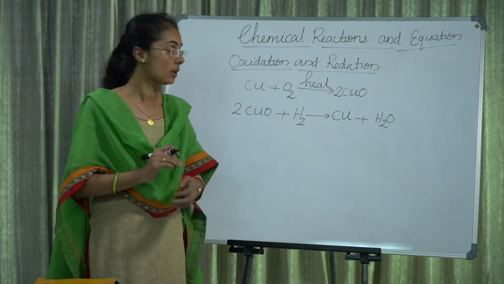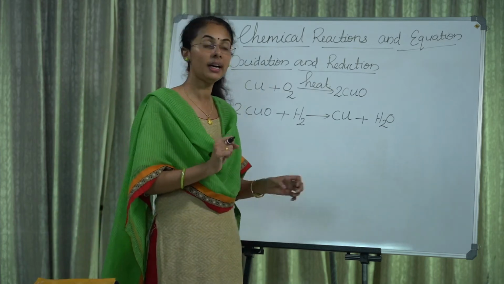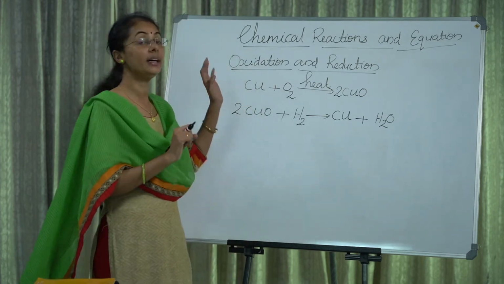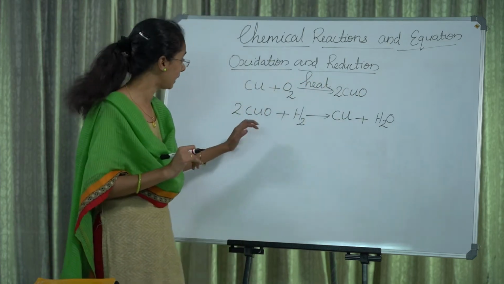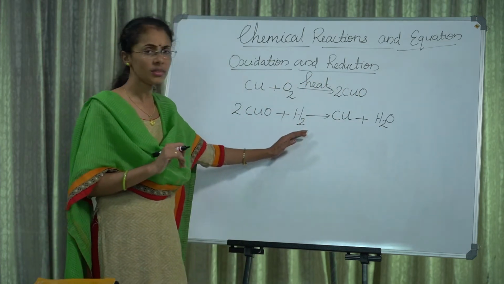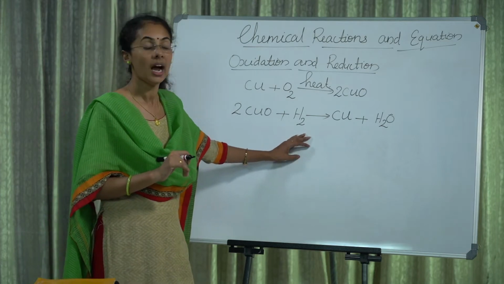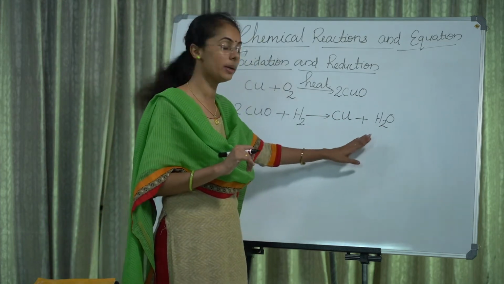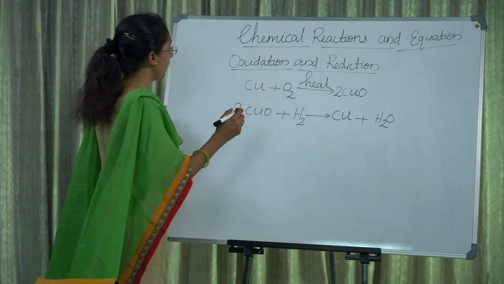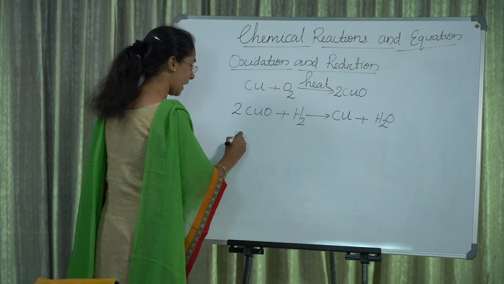Brown color. So this one is a reversible reaction, no? Copper on heating forms copper oxide, then copper oxide again treated with hydrogen forms copper and H2O. H2O means water.